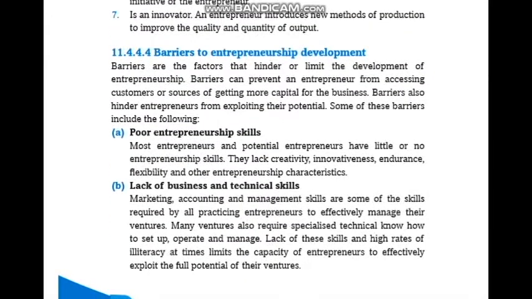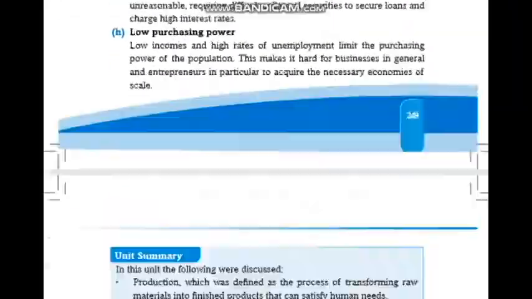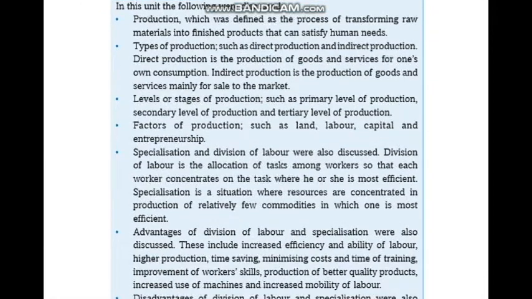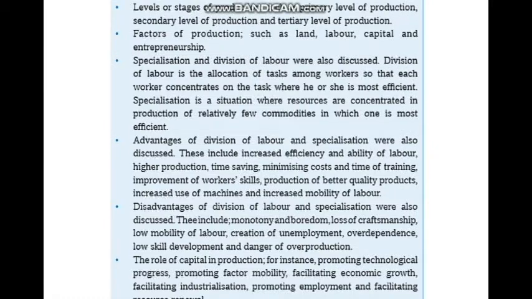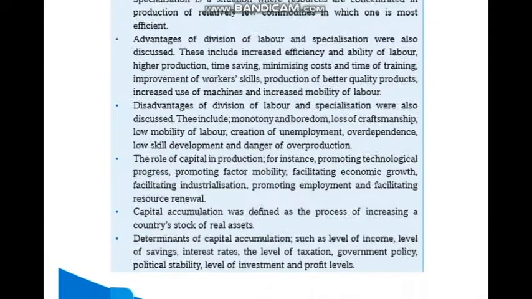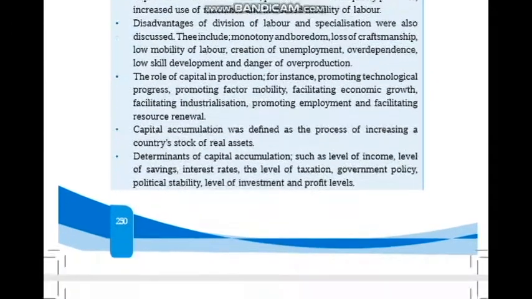to entrepreneurship development. So as a unit summary now, we have seen about production, we have seen the types of production, we have seen the stages of production, we have seen the factors of production, we have seen specialization, advantages of division of labor, disadvantages of division of labor, the role of capital